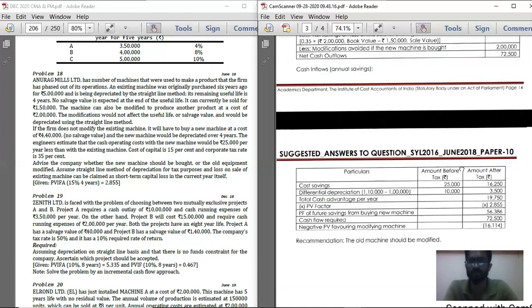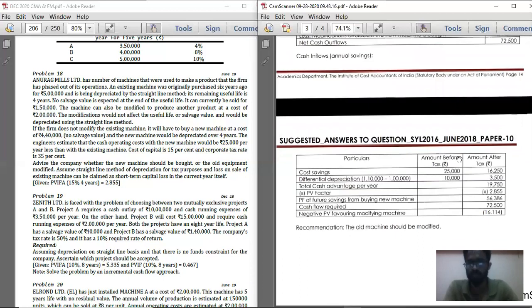Statement number 2: Calculation of NPV. Below that, a 3-columnar table. First column particulars, second column before tax, third column after tax. Below that, under particulars record small a, cost savings on purchase of new machinery.